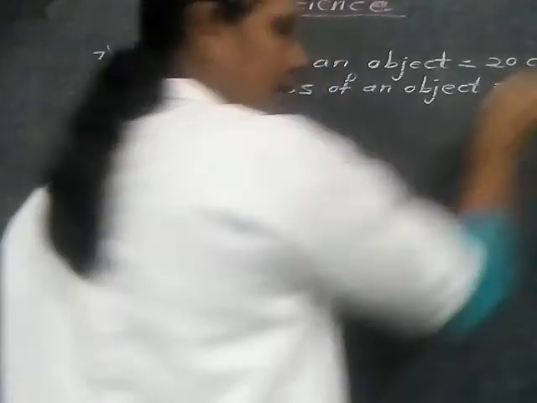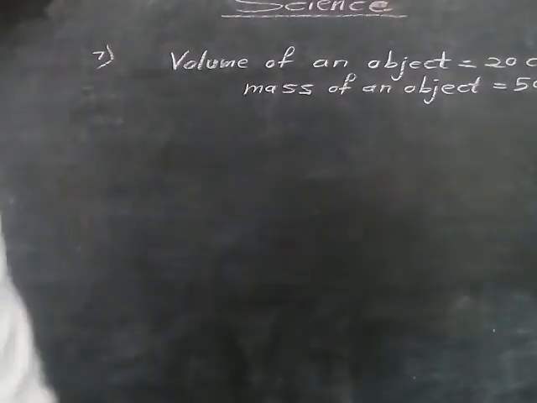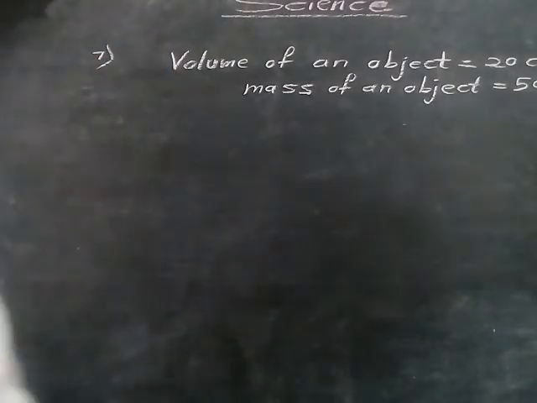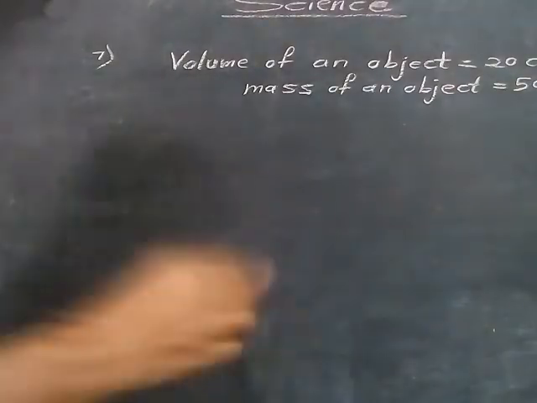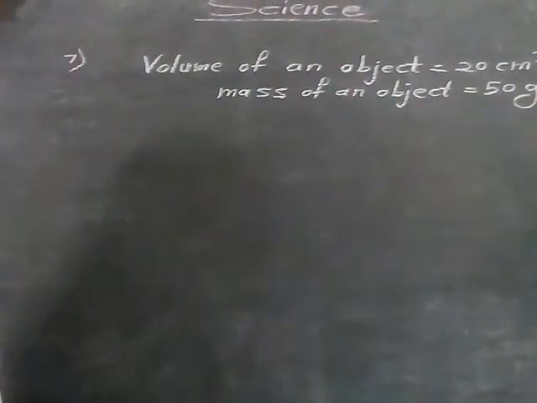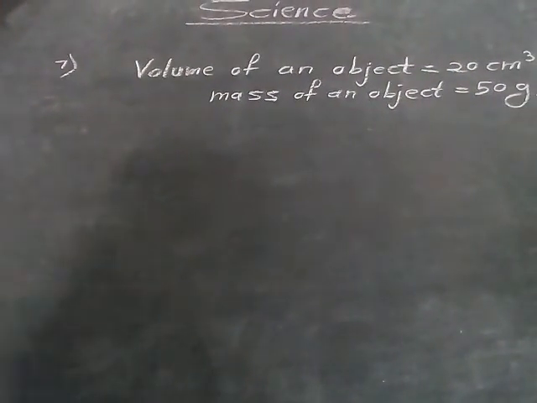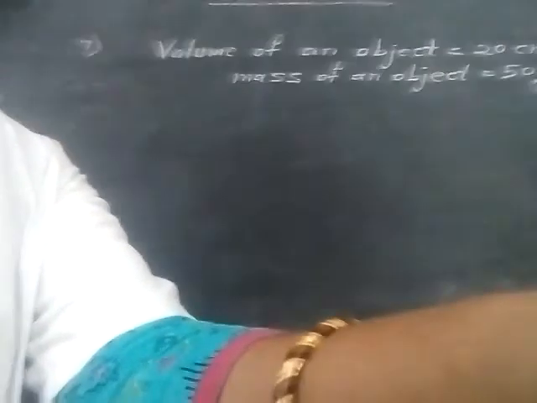Now here again it is given the density of water. So here we write the density of water.